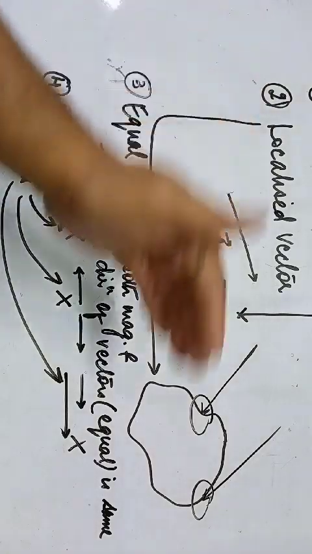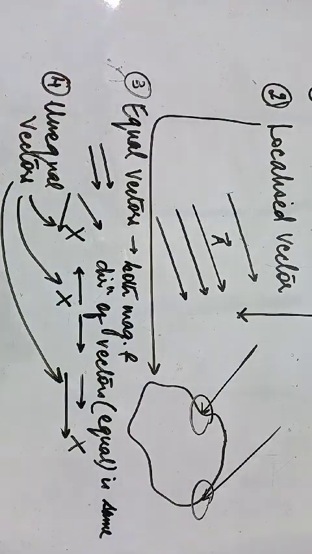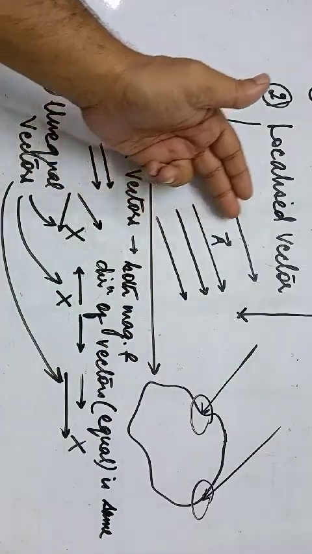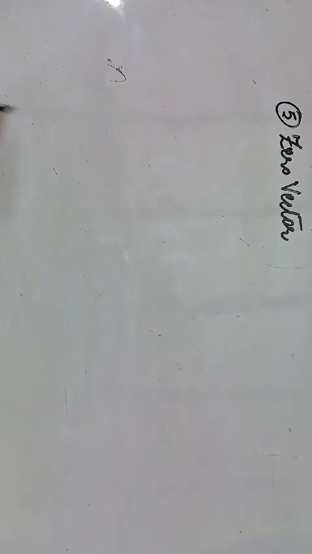Localized vectors depend upon the location of application, and free vectors can be transferred along parallel lines. So these are the four types. Then comes the next category, which is zero vectors.